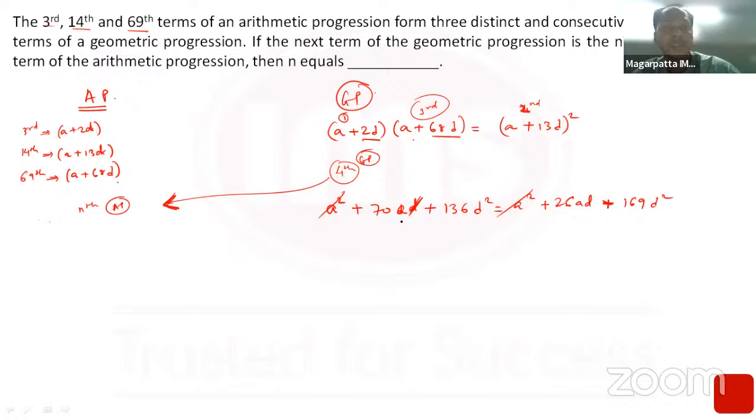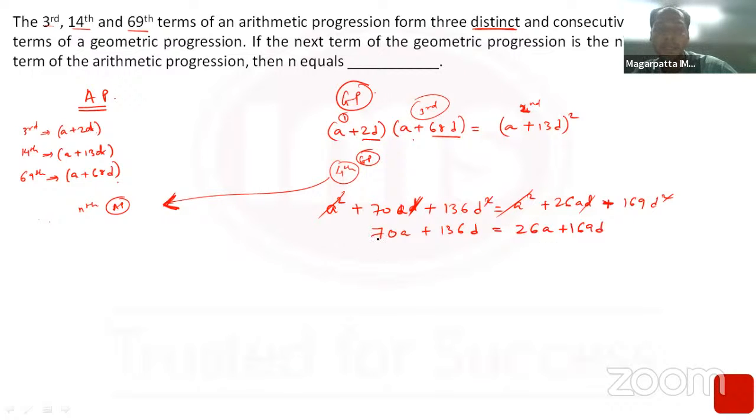If the common difference becomes 0, then there won't be 3 distinct terms. It'll all be the same term, which we don't want. So d cannot be 0, and d will cancel out from each term. Now what we are left with is 70a plus 136d is equal to 26a plus 169d.